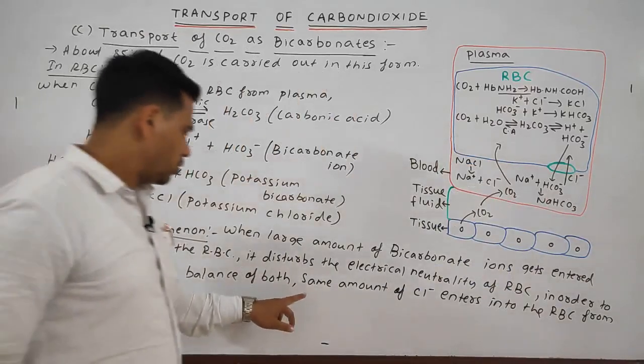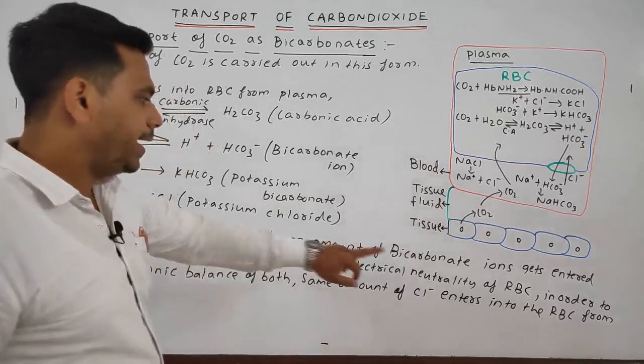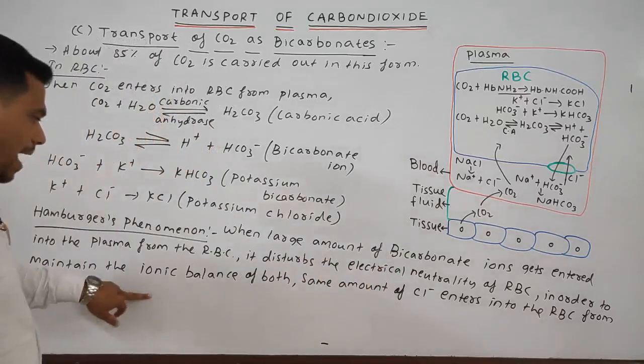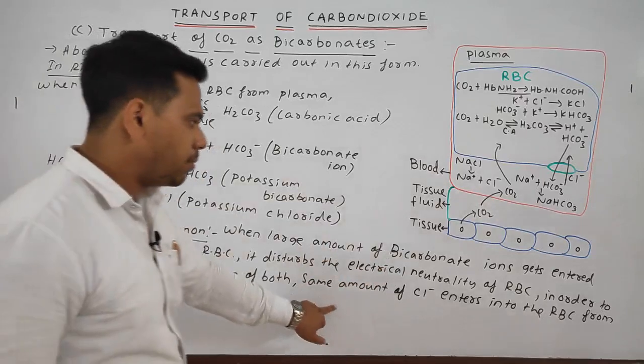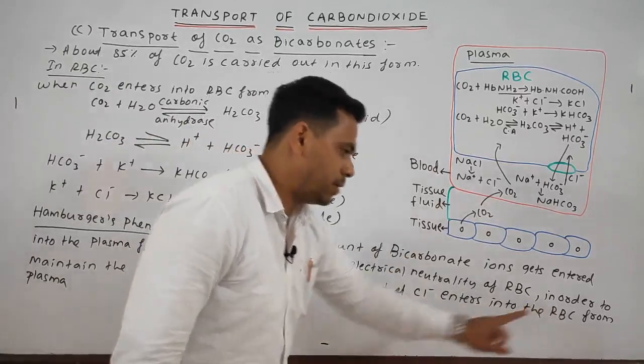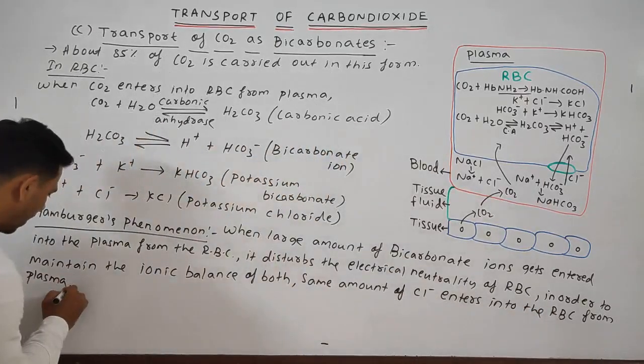In order to maintain the ionic balance of both, the same amount of chlorine enters into the RBC from the plasma.